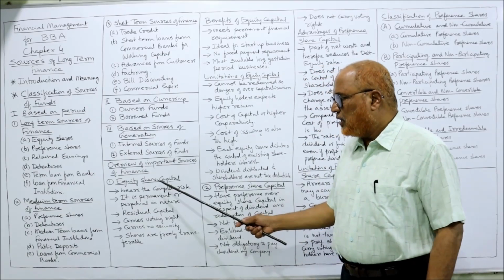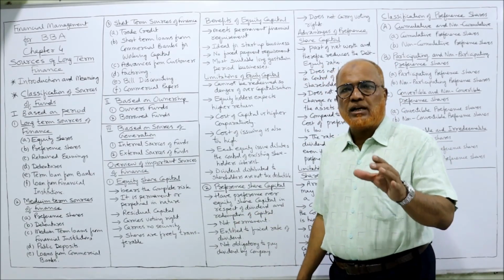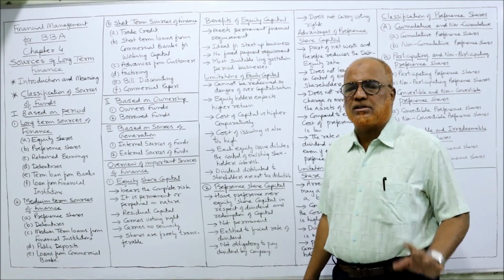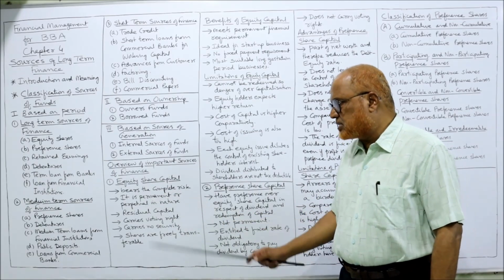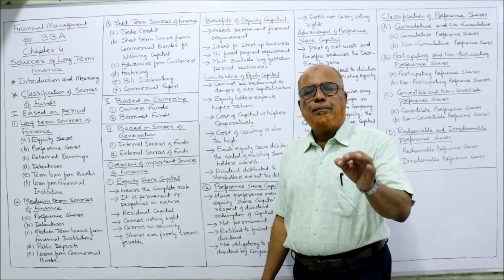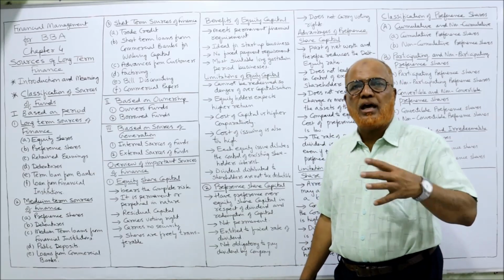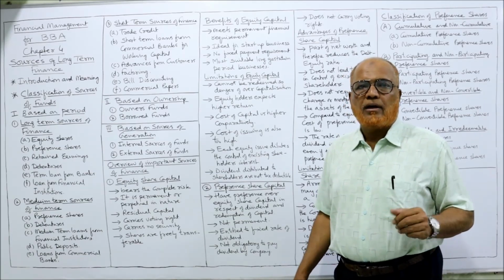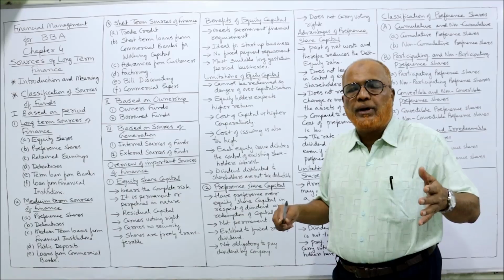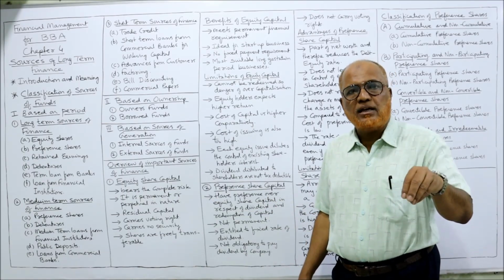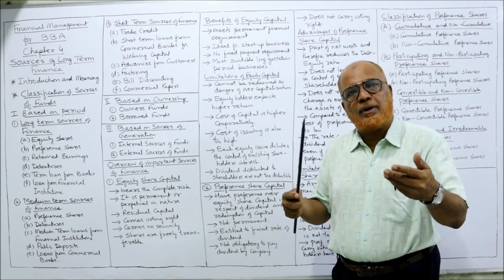So first of all, equity share capital. It is that part of capital which is permanently there with the business. It bears the complete risk. That means the equity shareholders will take the complete risk and reward of the company. Risk in the sense, if the company incurs loss, they will bear the loss. If the company sinks, their money invested in the company will also sink.